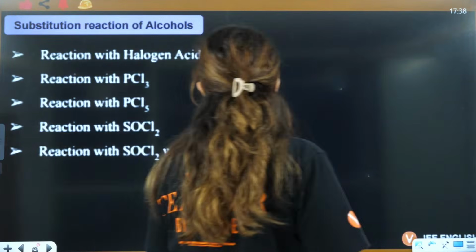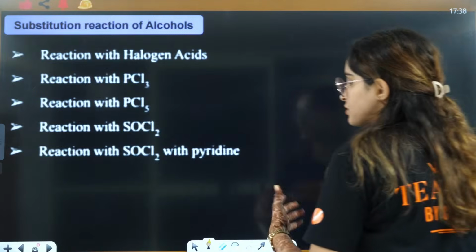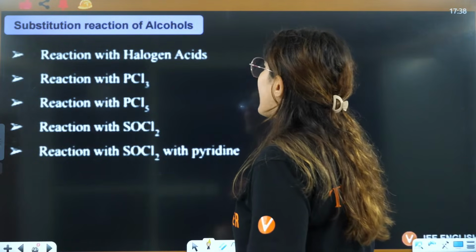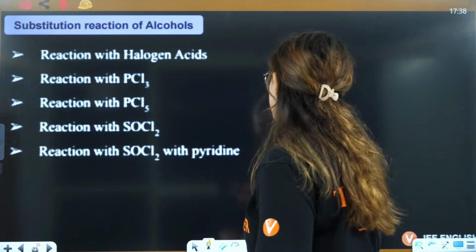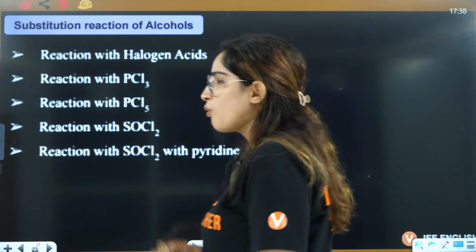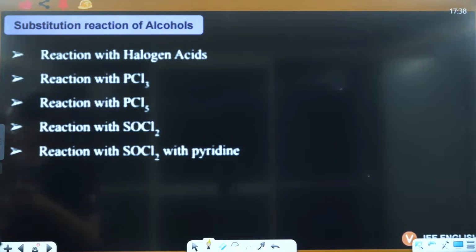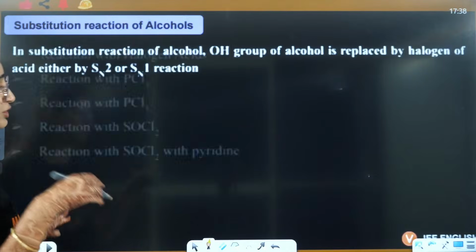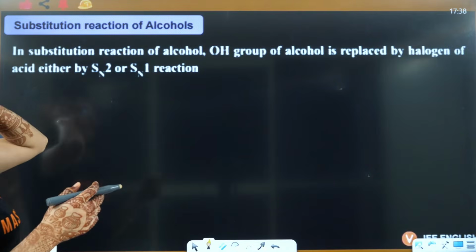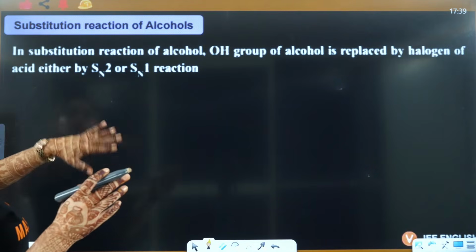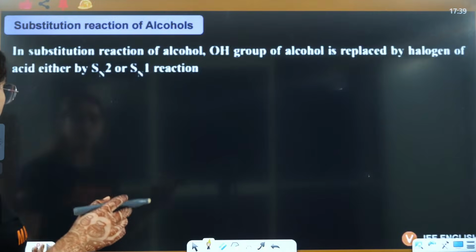Acha, now let's talk about substitution reactions. So substitution reaction with halogen acid, PCl3, PCl5, SOCl2, SOCl2 with pyridine. Most of it we have done, right? But let's do it again. Some new things I'm also going to tell you here. Substitution reaction of alcohol: the OH group of alcohol is replaced by halogen by either the SN1 or SN2 mechanism.